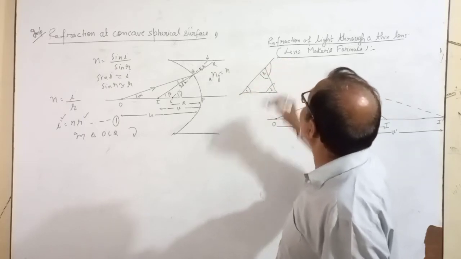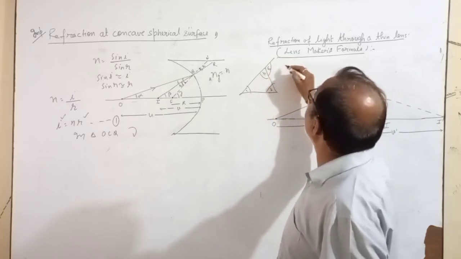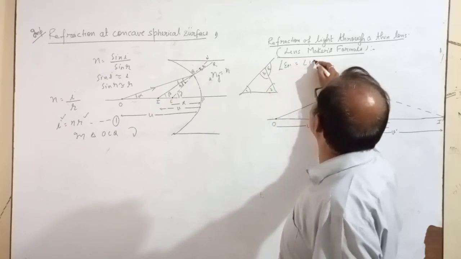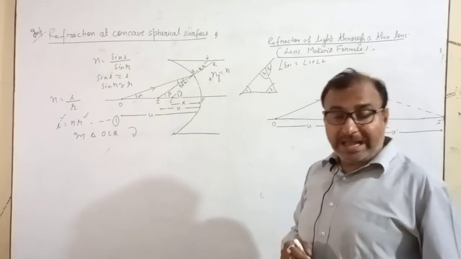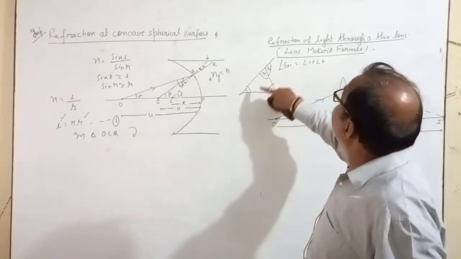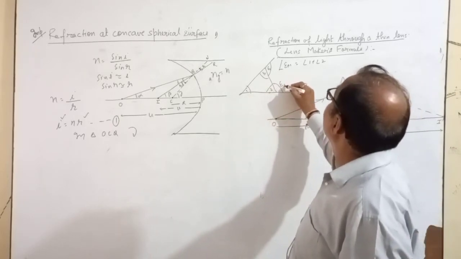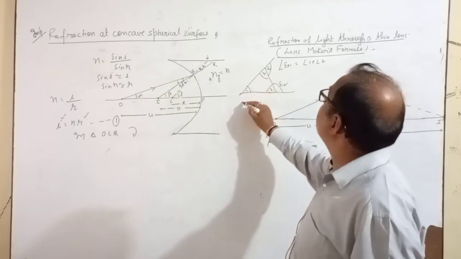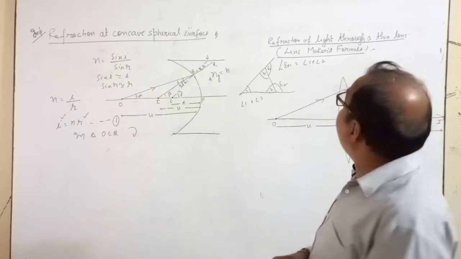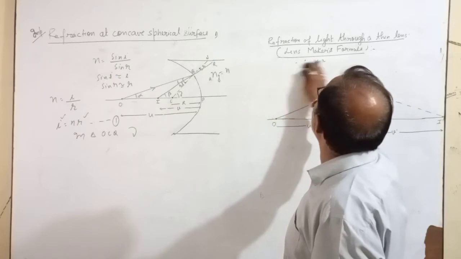If I take this exterior angle, then it is equal to angle 1 plus angle 2. If I take the other exterior angle, it is equal to angle 1 plus angle 3. You all know about exterior angles; I am telling you only so that you can understand.